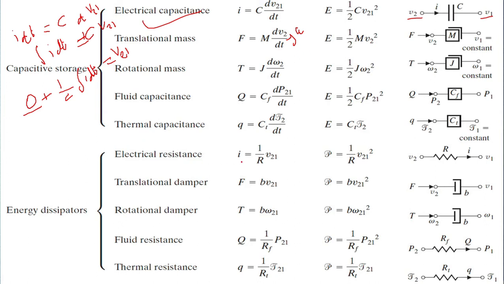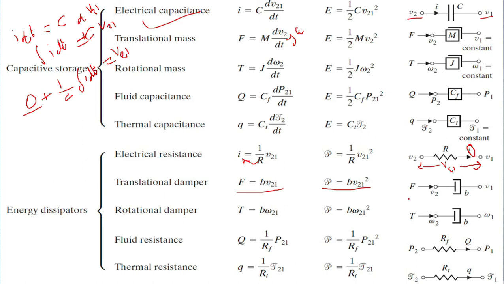Same way you can find for a resistor, that is V is equal to I multiplied by R, that is Ohm's law. You can see the voltage across the element, that is voltage drop V21, and through the element is current I. Same way you can find for mechanical, that is the equivalent damper. Damper is nothing but a kind of friction; the equivalent representation of friction is a damper.